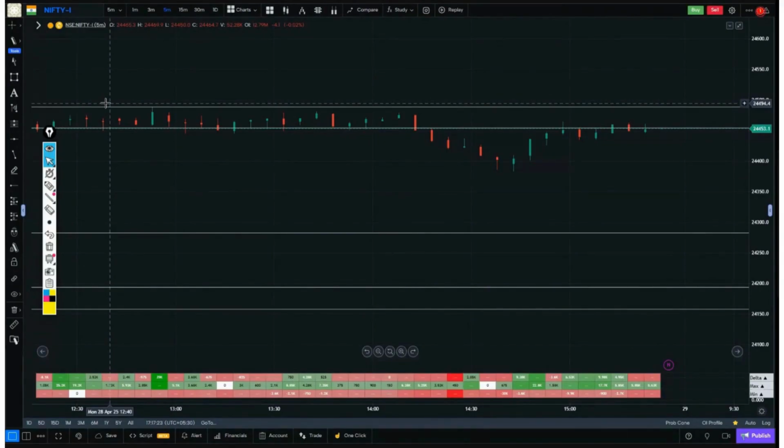Hello and welcome everyone, as usual, to the aftermarket analysis session of the Indian markets Nifty and Bank Nifty. This is the aftermarket analysis session after the Indian market closes. We look here at what happened today in Nifty and Bank Nifty, where the buyers are, where the sellers are, and basically try to understand the footprint a little better.